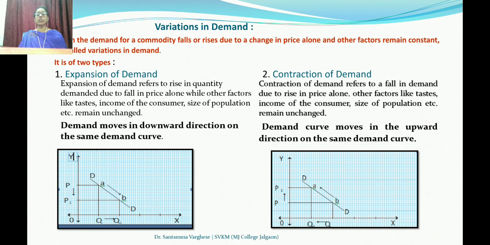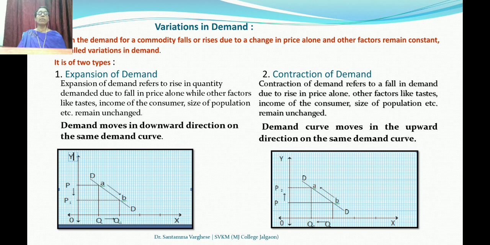Now we have another topic in the same chapter. It is the variation in demand. Now see what is variation in demand. When the demand for a commodity falls or rises due to the change in the price alone and other factors remain constant, it is called variation in demand. When the demand for a commodity rises or falls due to what? Change in price alone. No other thing is affected. We are studying variations in demand.